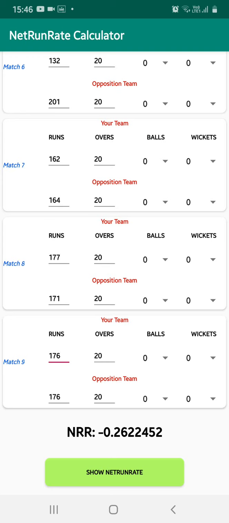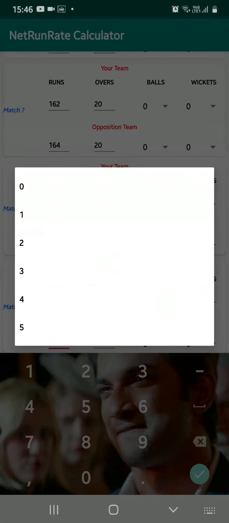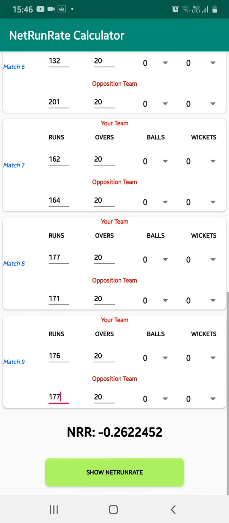So if hypothetically this has not happened, but if they had lost it, then for the opponents we have to add 1 run. Let me add 1 run for the opponents, Mumbai Indians. Hypothetically speaking, they actually scored 176 last night, but if we consider they scored 177 in the first innings, and Kings 11 Punjab 176 in the second innings, Mumbai Indians would have won. Now let us click on show net run rate.